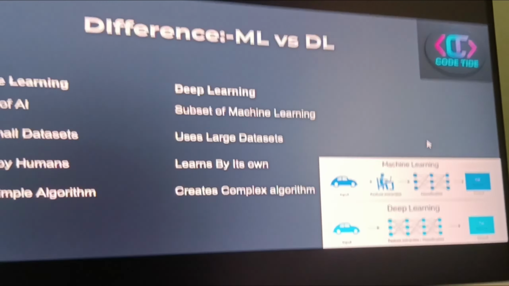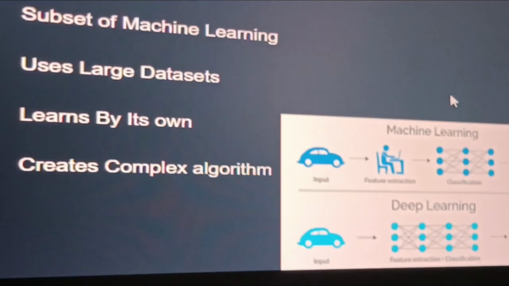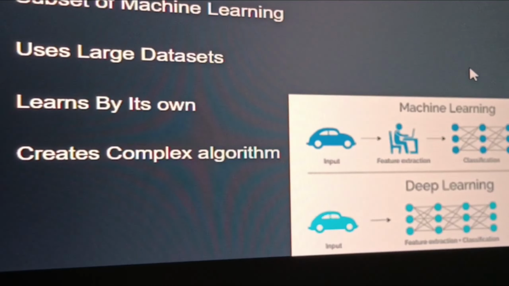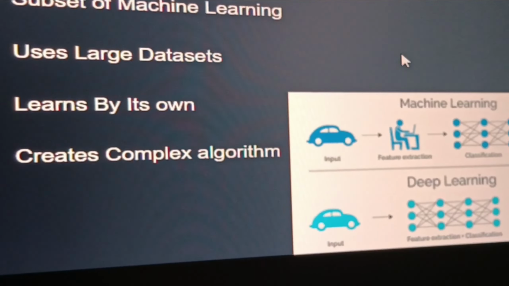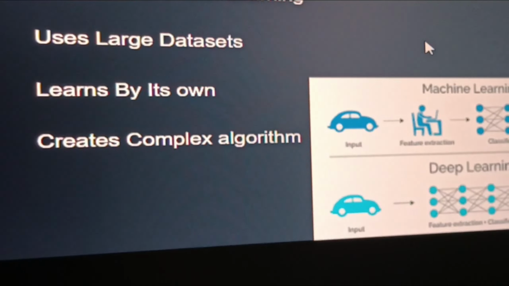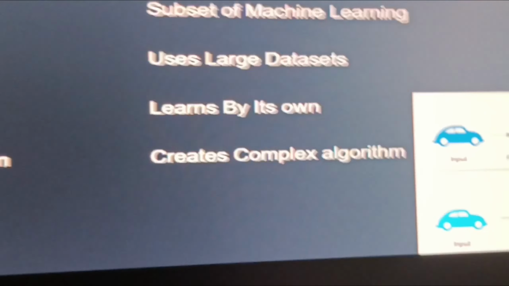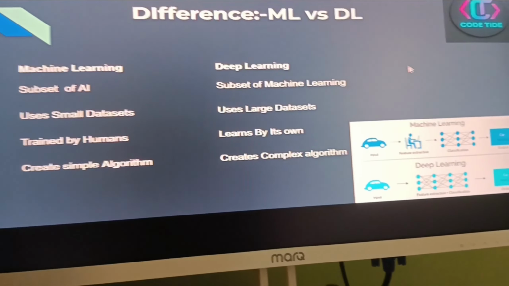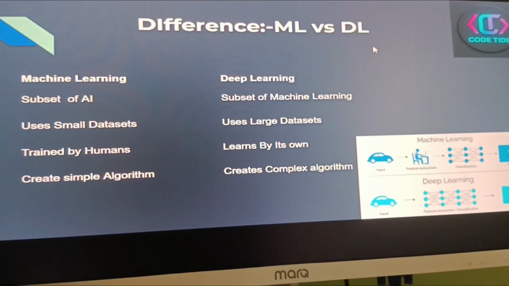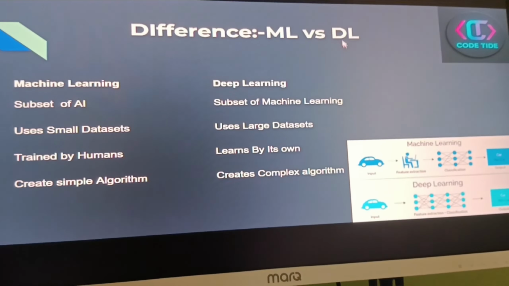In this figure, we can see machine learning: input, feature extraction, classification, output. Deep learning: input, feature extraction and classification, and output. Basically, the main difference is that one is trained by humans and the other learns on its own.